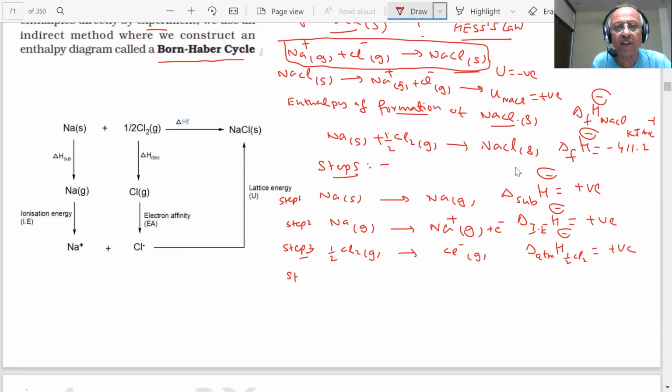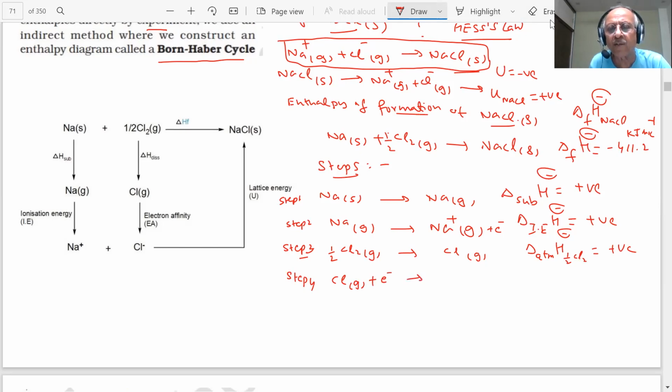What will then be step 4, student? You have only Cl right now, because you have dissociated chlorine gas, but you want Cl-. What you want here is one Cl-. Then how will you get Cl- from here? What do we call electron affinity, student?